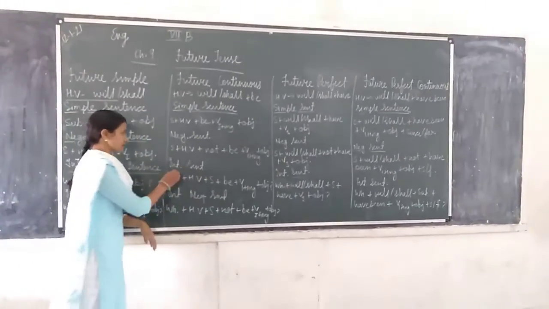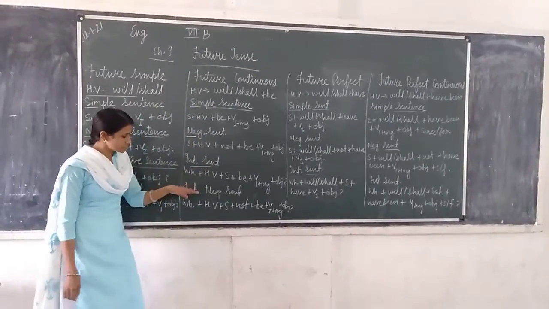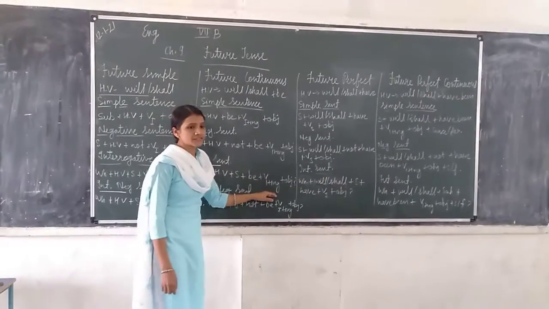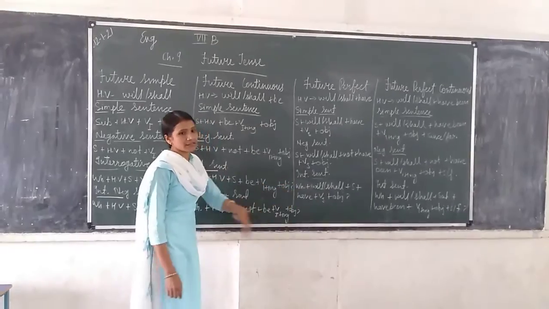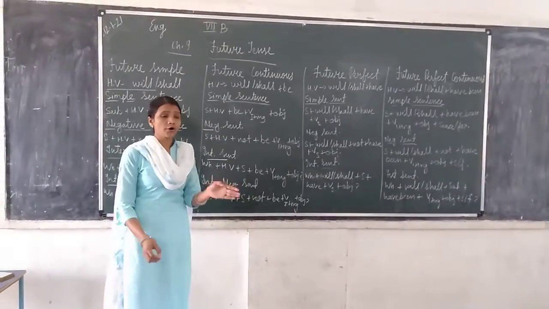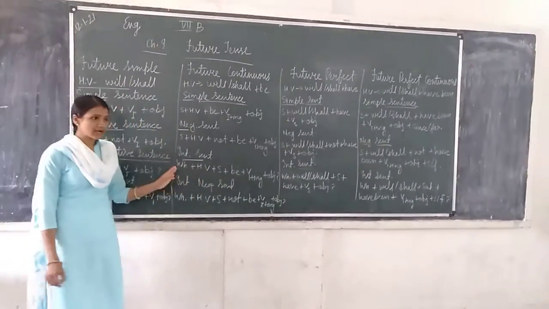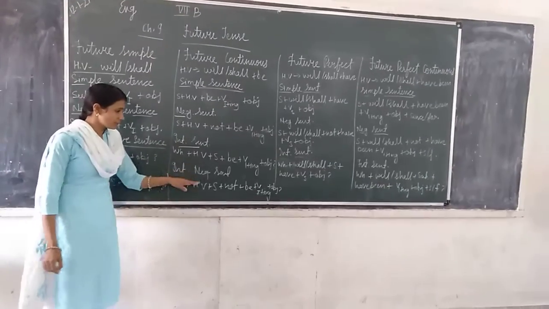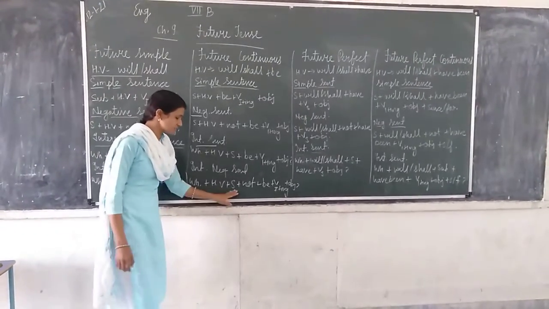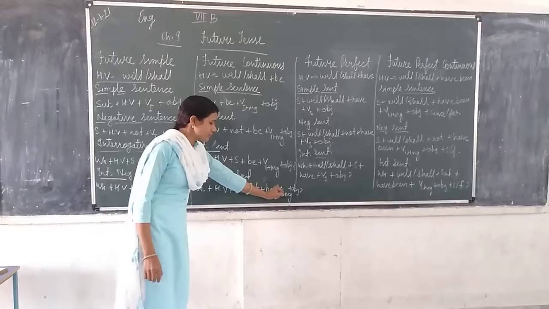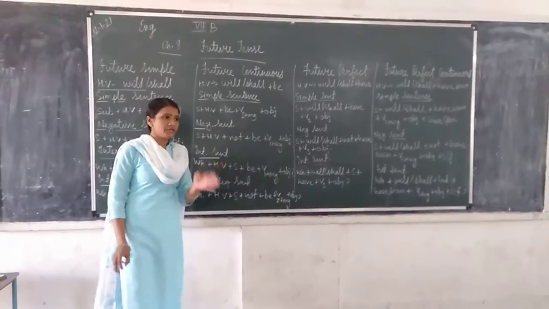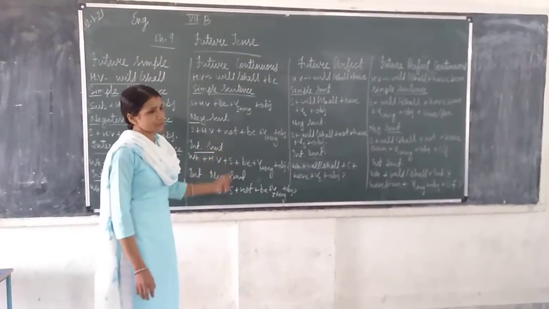Now the interrogative sentence. First of all WH word, then helping verb like will or shall, subject, be, verb first form plus ing, object, and at the end there should be a question mark. Then the interrogative negative sentence: WH word, will or shall, then subject, not, be, verb first form plus ing and the object. At the end there should be a question mark. Shall I not be playing football? That will be the example of an interrogative negative.